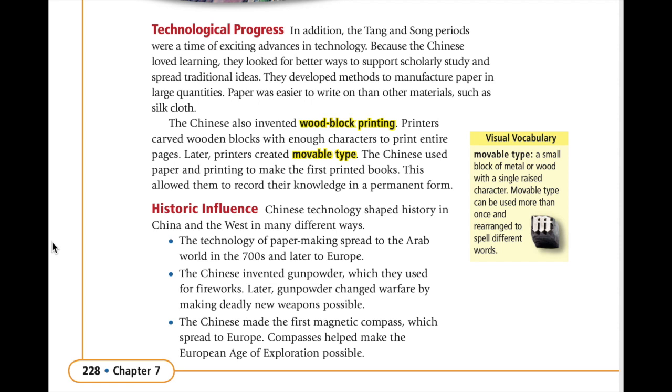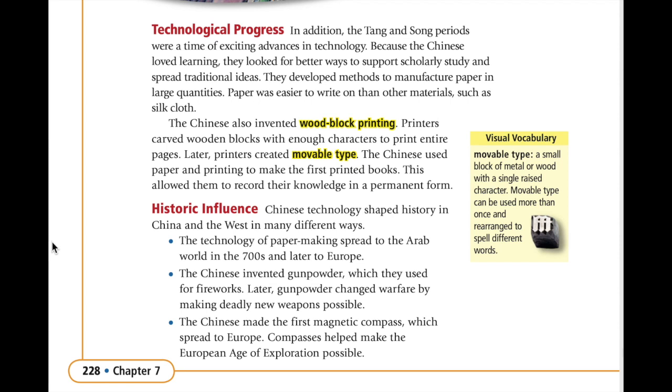The Chinese also invented wood block printing. Printers carved wooden blocks with enough characters to print entire pages. Later, printers created movable type. The Chinese used paper and printing to make the first printed books. This allowed them to record their knowledge in a permanent form.